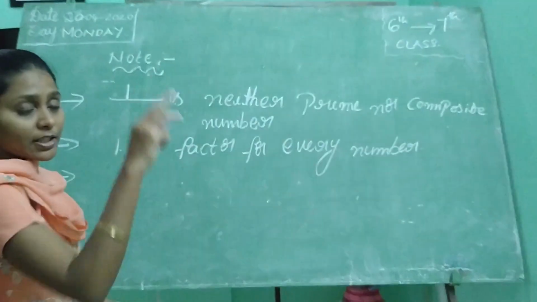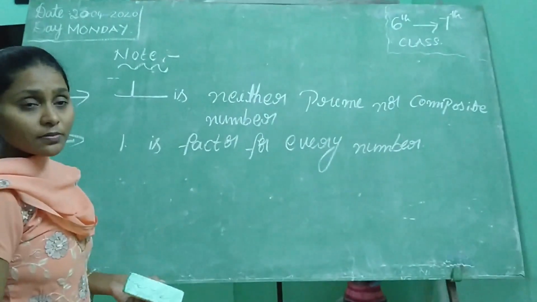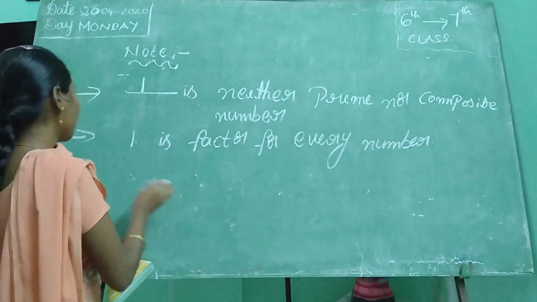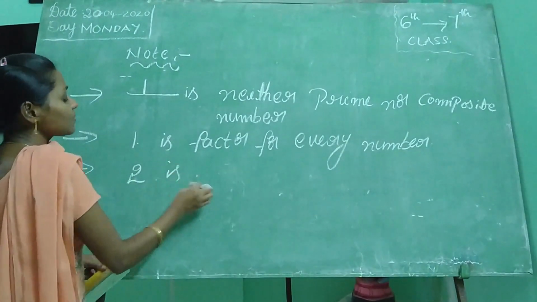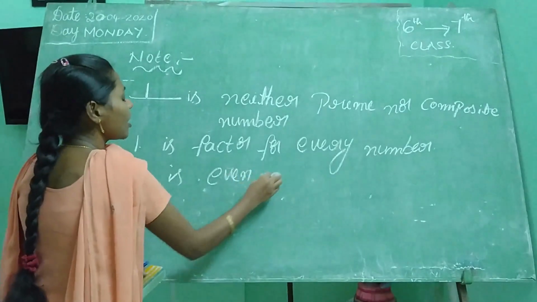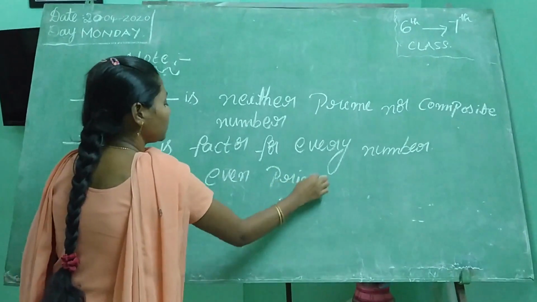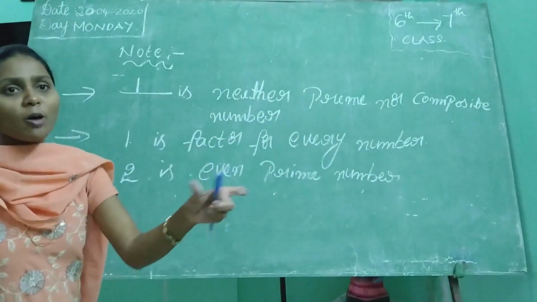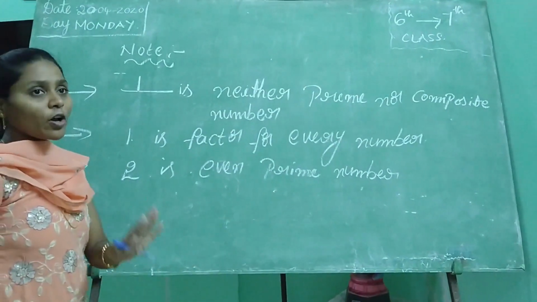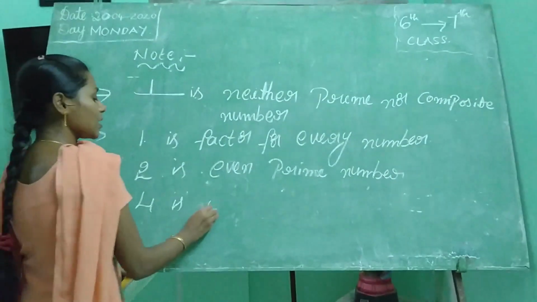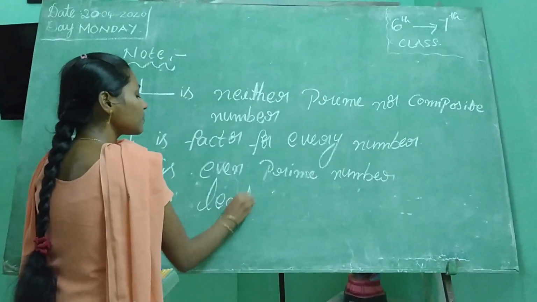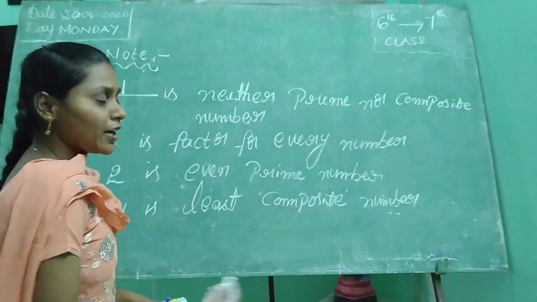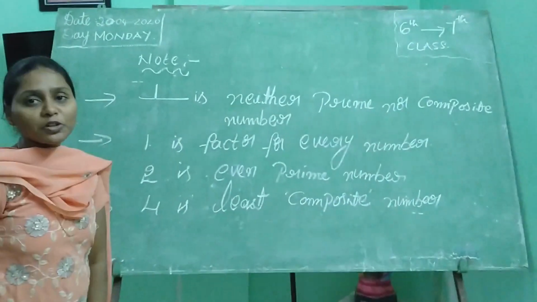Next, already I said in the beginning of class, 2 is the even and least prime number. 2 is the even prime number. Is there any least composite number also? Yes. 4 is the least composite number.